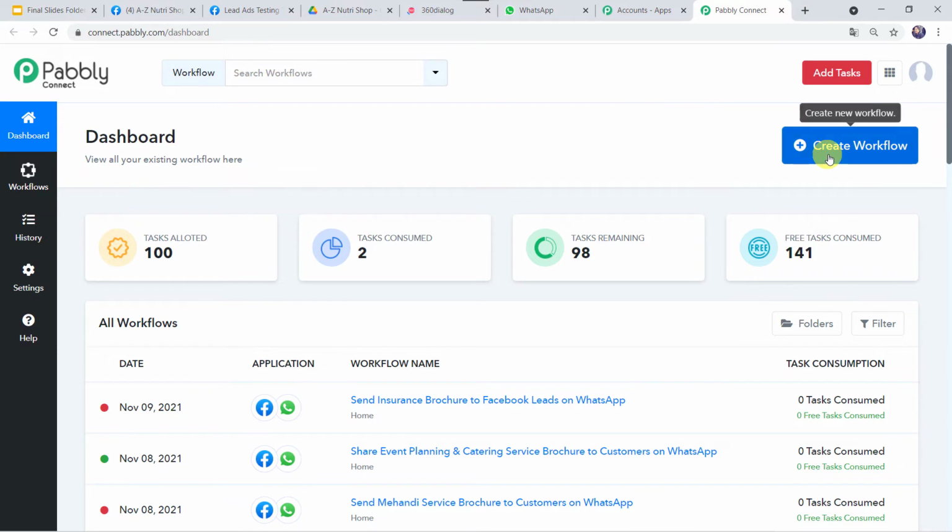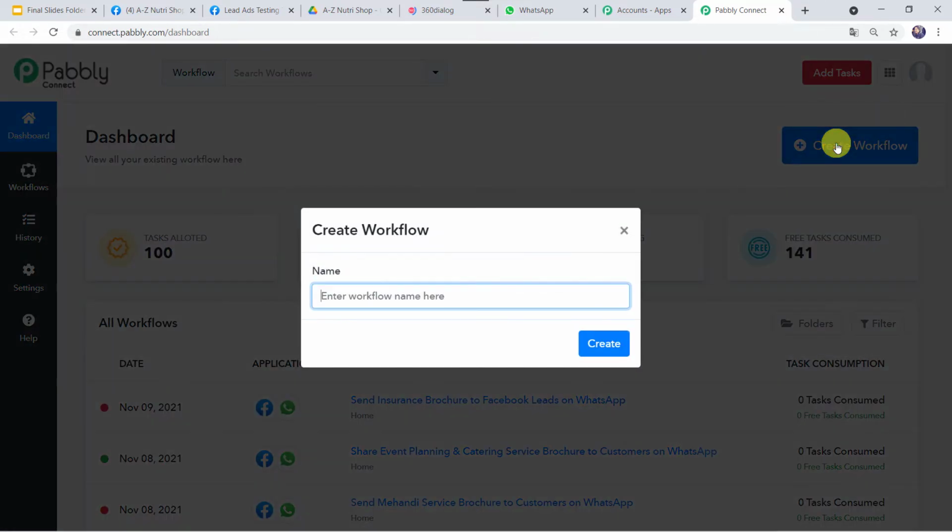This is the dashboard of Pabbly Connect. Here come to this plus sign and click on Create Workflow. Here we have to give the workflow name. So let us give the workflow name as Send Chocolate and Candy Business Brochure to Customers on WhatsApp. And now let's click on Create. Here you can give the workflow name as per your requirement also, and then you can click on Create.